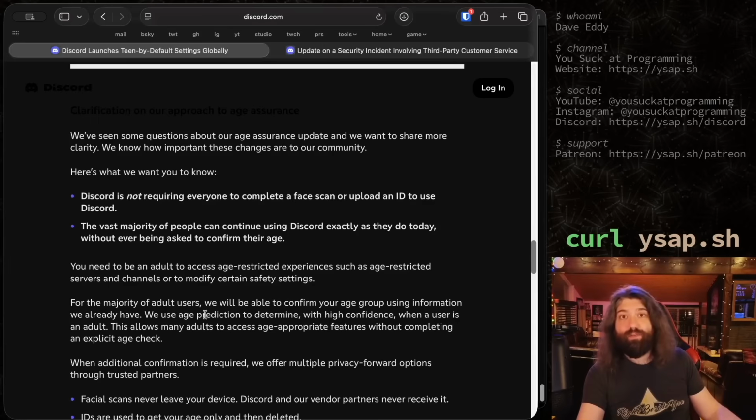From a broader sense, I worry about the lack of anonymity on the internet. Now, don't get me wrong. I don't think it's good that adults can talk to kids and do really inappropriate things with them over Discord. I don't think there's anyone out there who thinks that's good, except for the sick individuals that do that. My point is, I don't think the solution to that is, hey, go take a picture of your ID and do a facial scan. There's got to be some sort of thing in the middle between that.